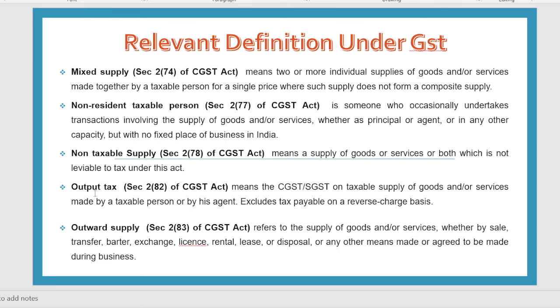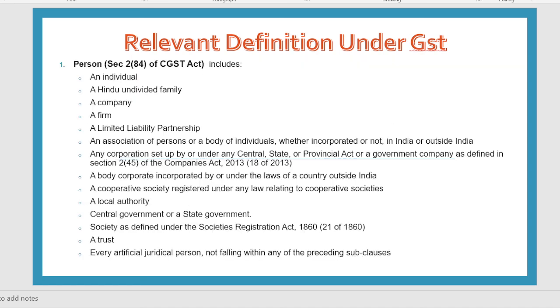Output tax means the tax which is liable on your outward supply, that means on sales activity. So that is called outward supply. Outward supply means sales, barter, exchange, licensing, franchising and renting, and the GST on those is called output tax.